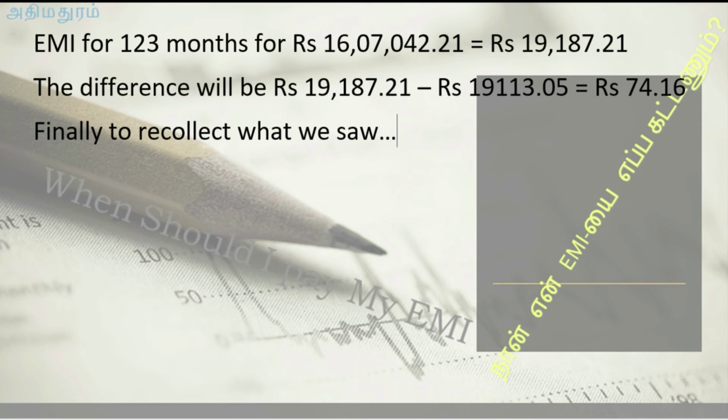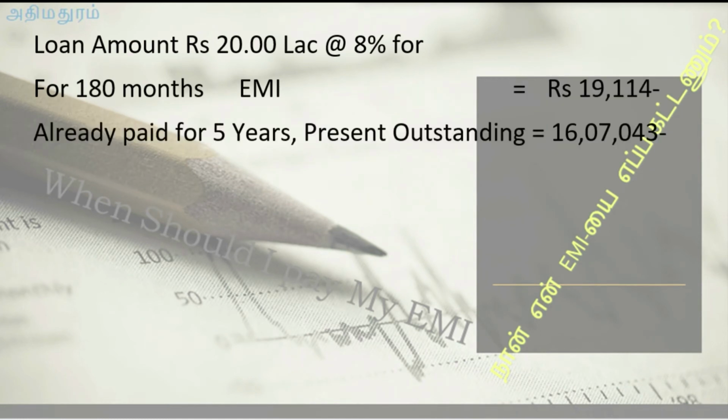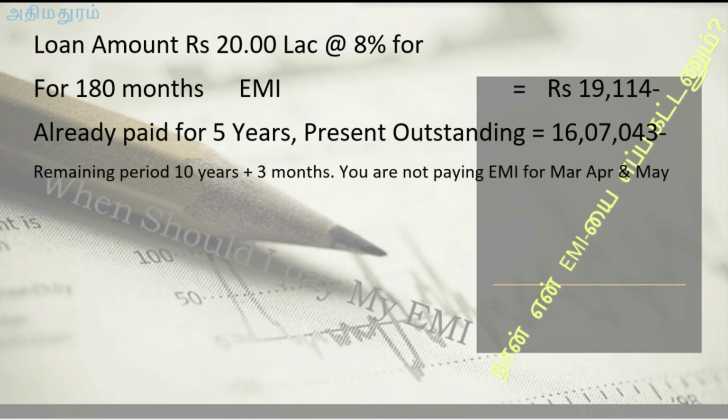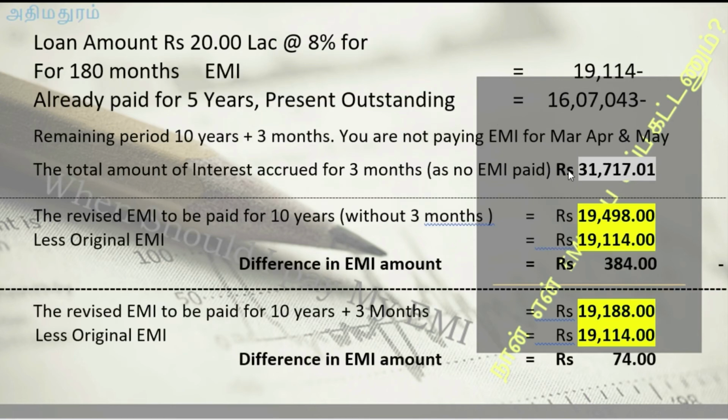So finally, to recollect what we saw: loan amount 20 lakhs at 8% for 180 months, EMI 19,114. Already paid for 5 years, present outstanding 16 lakhs 7,043. Remaining period 10 years plus 3 months. You are not paying EMI for March, April and May. The total amount of interest accrued for 3 months as no EMI paid is 31,717.01. So you don't have to pay for that. Now the revised EMI to be paid for 10 years without the 3 months additional repayment period.